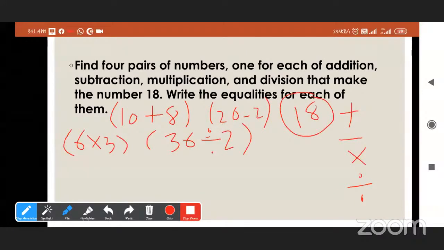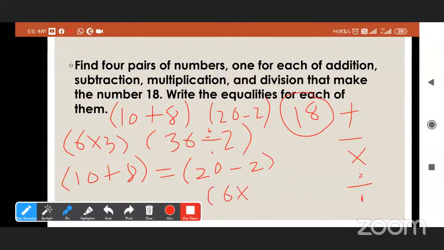We can write equalities like 10 plus 8 is equal to 18. 20 minus 2 is equal to 18. Next one is 6 into 3 is 18. And 36 divided by 2 is equal to 18. So these are equalities.